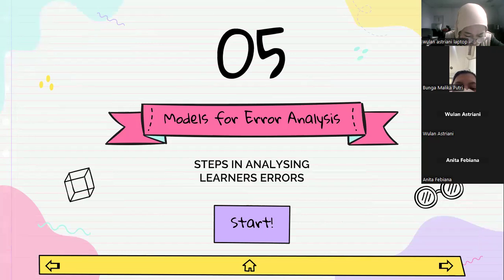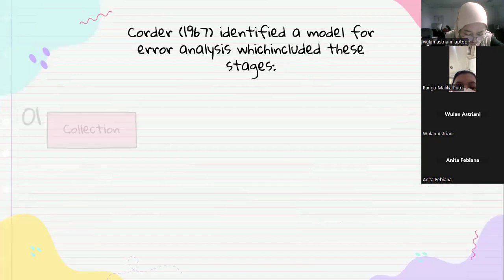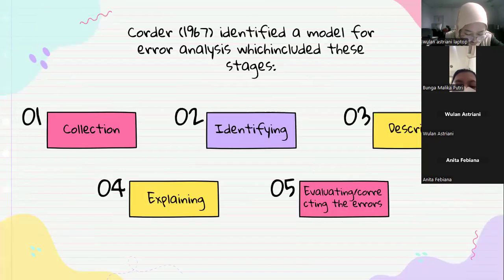Models for error analysis. Steps in analyzing learners' error. Further identified a model for error analysis, which includes these stages. Number one is collection. Number two, identifying and describing. And then there is explaining. And the last there is evaluating or correcting the errors.